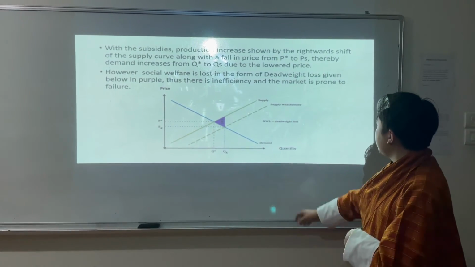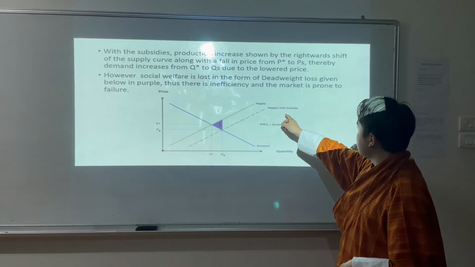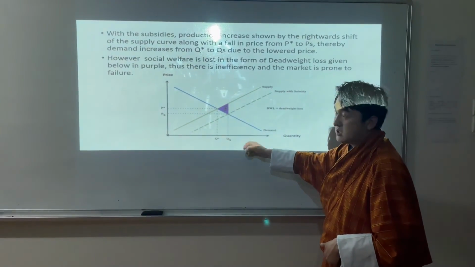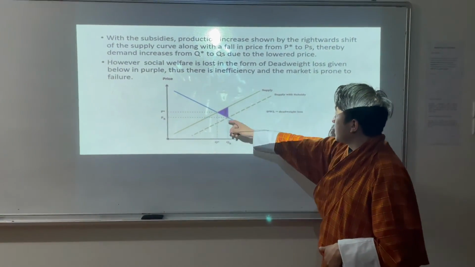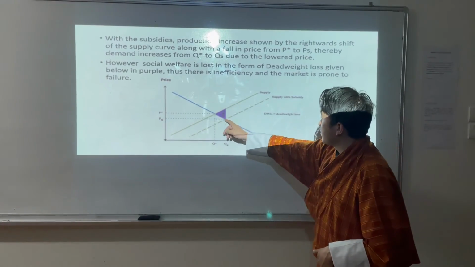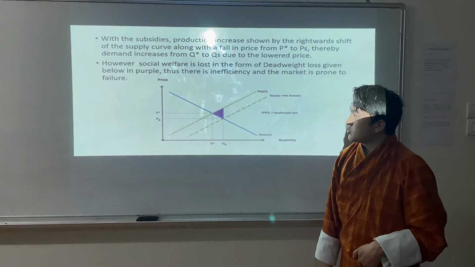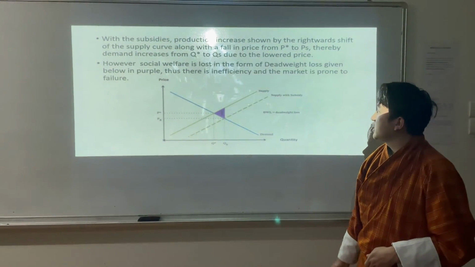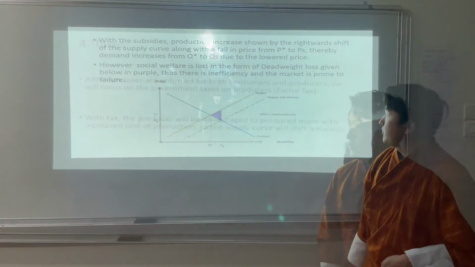However, despite the increase in supply with subsidies and the reduction of price, thereby increase in the quantity demanded of the product, there will be deadweight loss, which is given in purple. And deadweight loss, as we know, shows a mark of an inefficient market, thereby can also lead to market failure.